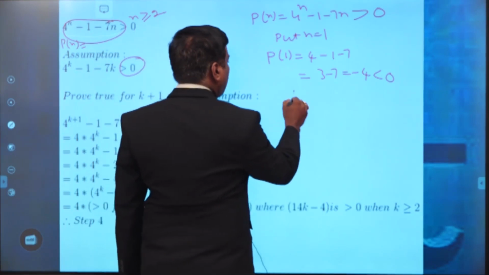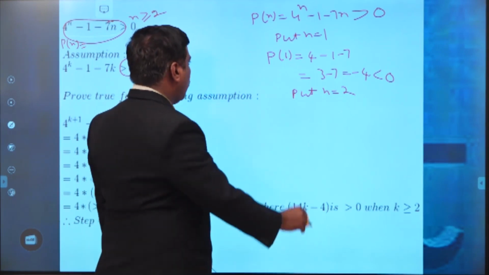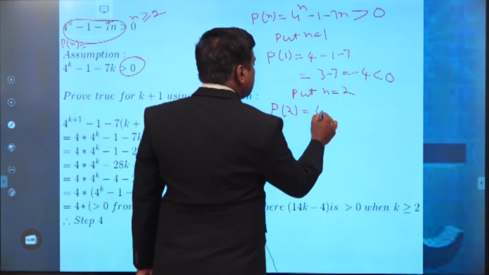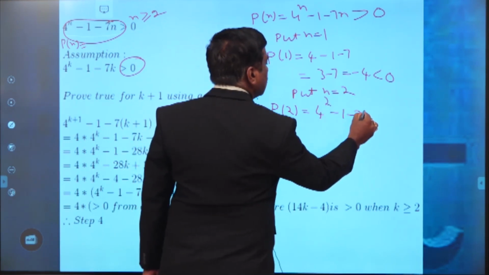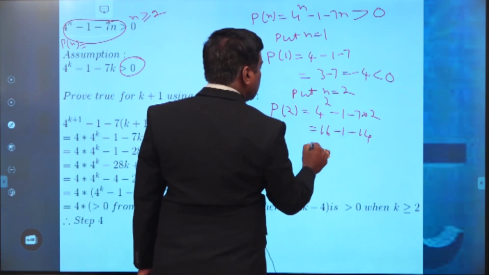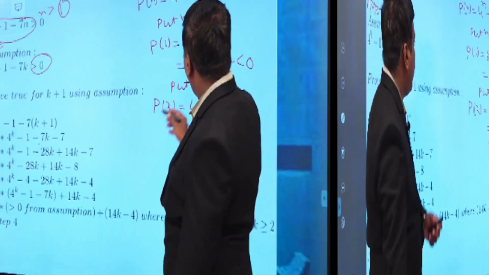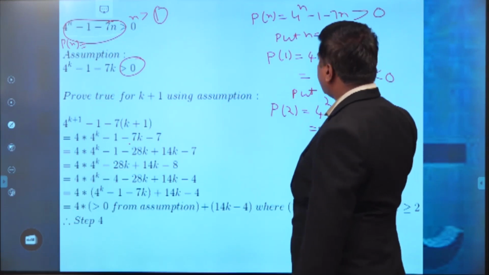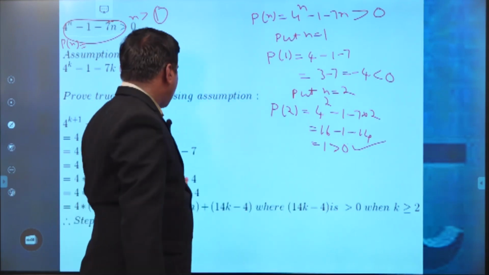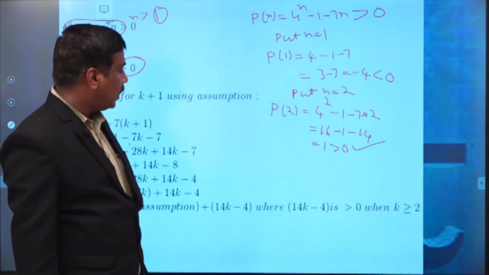Now similarly we have to put n is equal to 2. Therefore, P of 2 is equal to 4 square minus 1 minus 7 into 2. Then automatically this is 16 minus 1 minus 14 is equal to 1, which is also greater than 0. Therefore, the result is true. So for the case of n is equal to 2, the result is true.